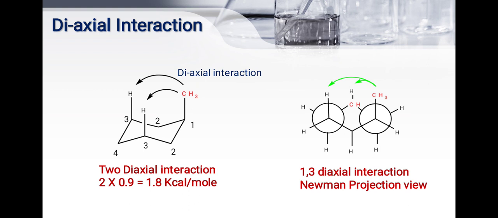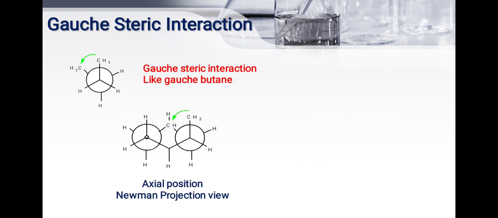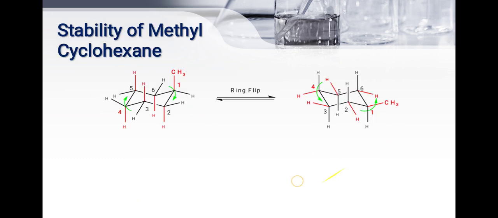the energy. Again see the Newman projection formula. Here the 1,3 diaxial interaction takes place. See the gauche steric interaction, like the gauche butane interaction. Here is the axial position in the Newman projection view. Here the CH3 group is there, and again interaction takes place, so energy increases. Here is the equatorial position in the Newman projection view.